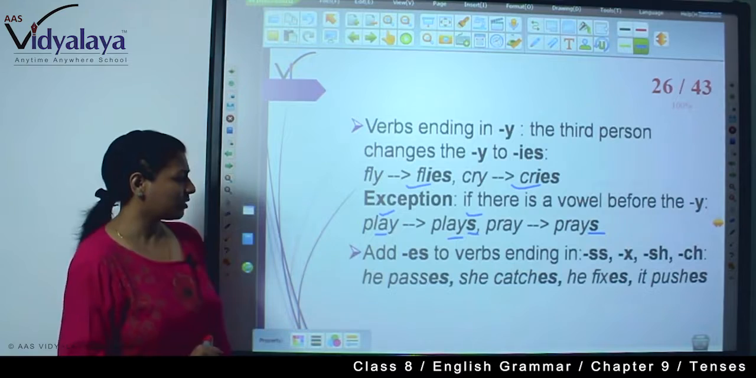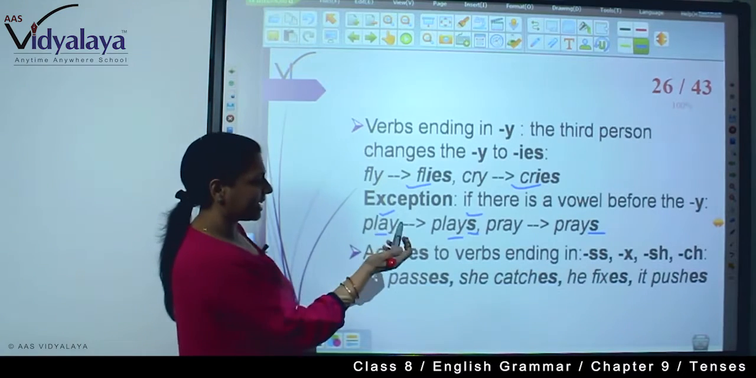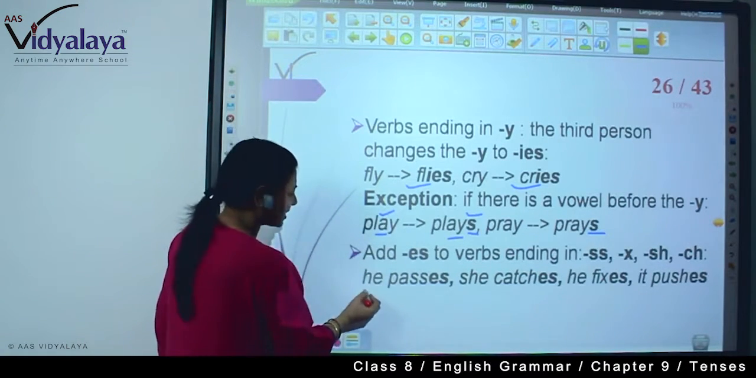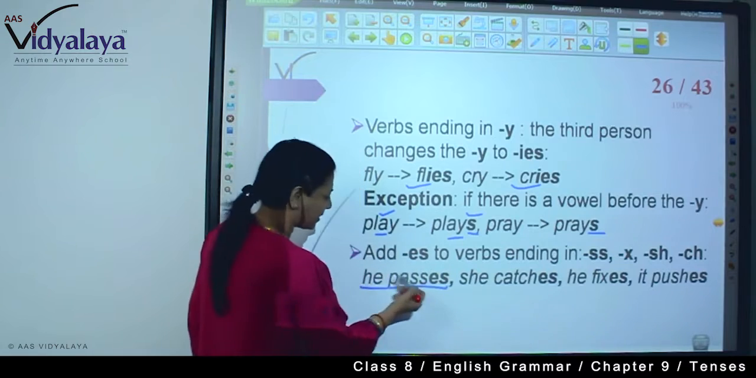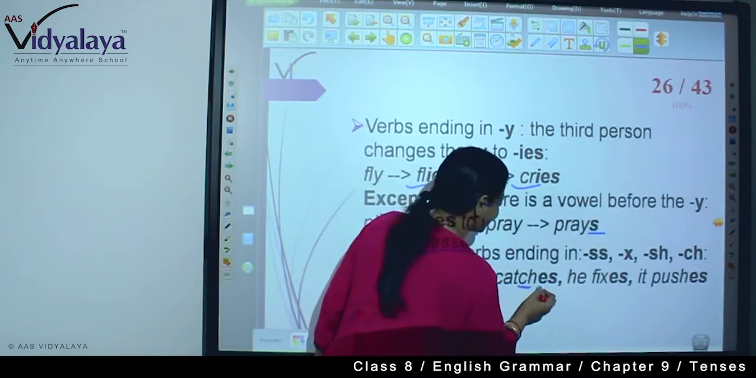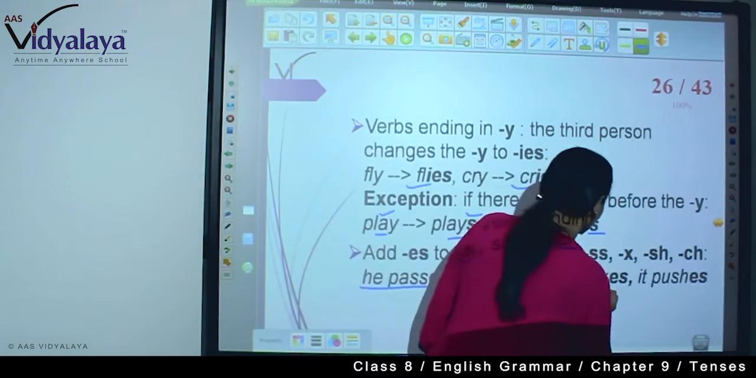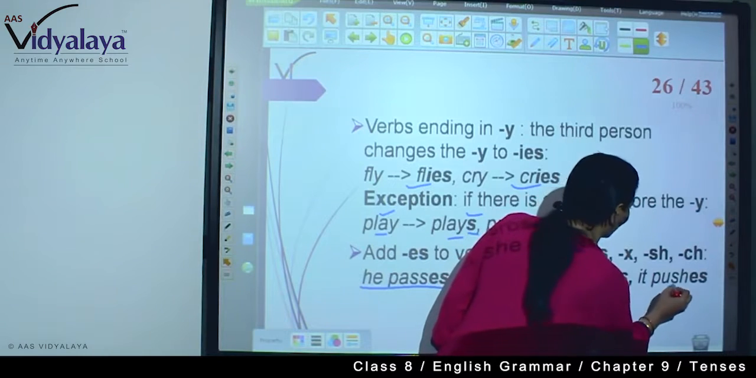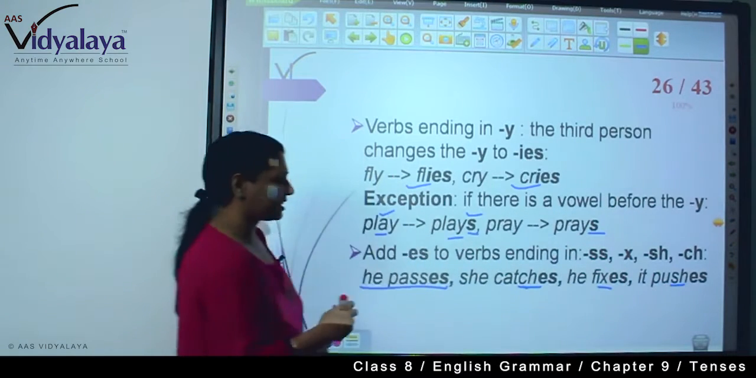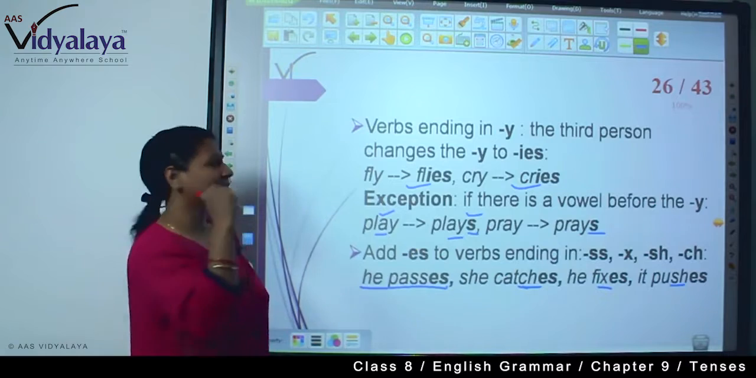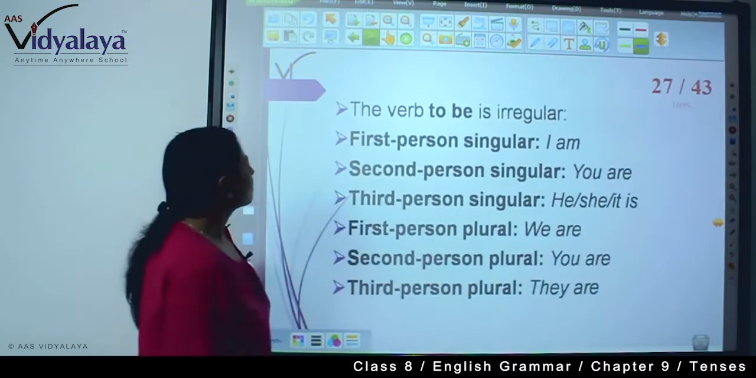Now add es to verbs ending in ss, x, ch, sh. For example, he passes, double s is here. She catches, ch is here. He fixes, x is here. It pushes, sh is here. So whenever these endings are there, you will have to write es.